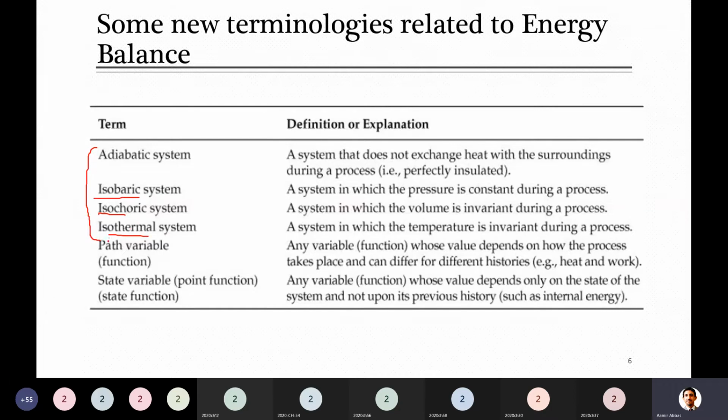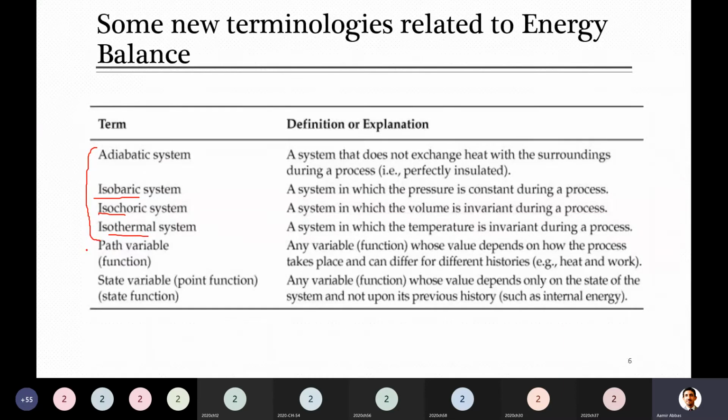Next we have two other terminologies, path variable and state variable. I will define these quickly here, but I explain them in detail in the next few slides. Overall, just remember from here, because it was already in the table, I have just brought it from there.